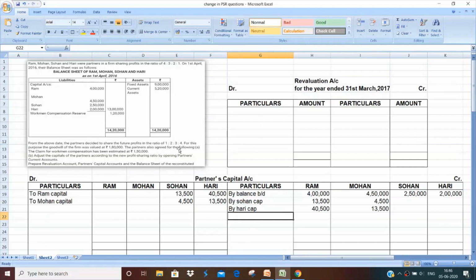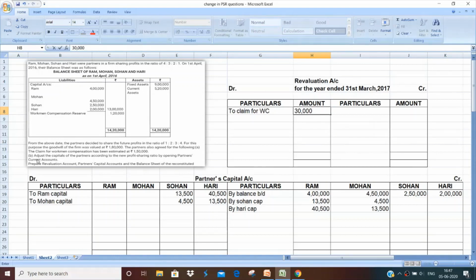Moving on. The claim for workmen compensation has been estimated at 1,50,000. We have a reserve of 1,20,000. That means out of this 1,50,000, only 1,20,000 can be recovered from the workmen compensation reserve that we had, resulting in the fact that the reserve will not be distributed between the partners, but there will be a part of liability which could not be covered from the reserve, which means it is an increase in liability. So increase in liability is always shown on the debit side. So for the claim for workmen compensation, the difference of 30,000 is mentioned on the debit side of revaluation account.